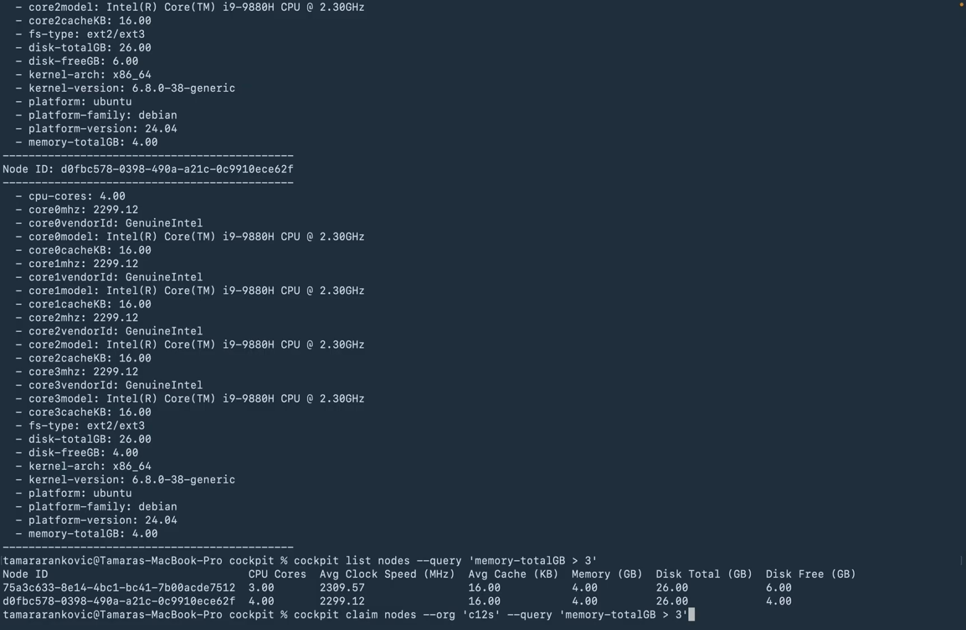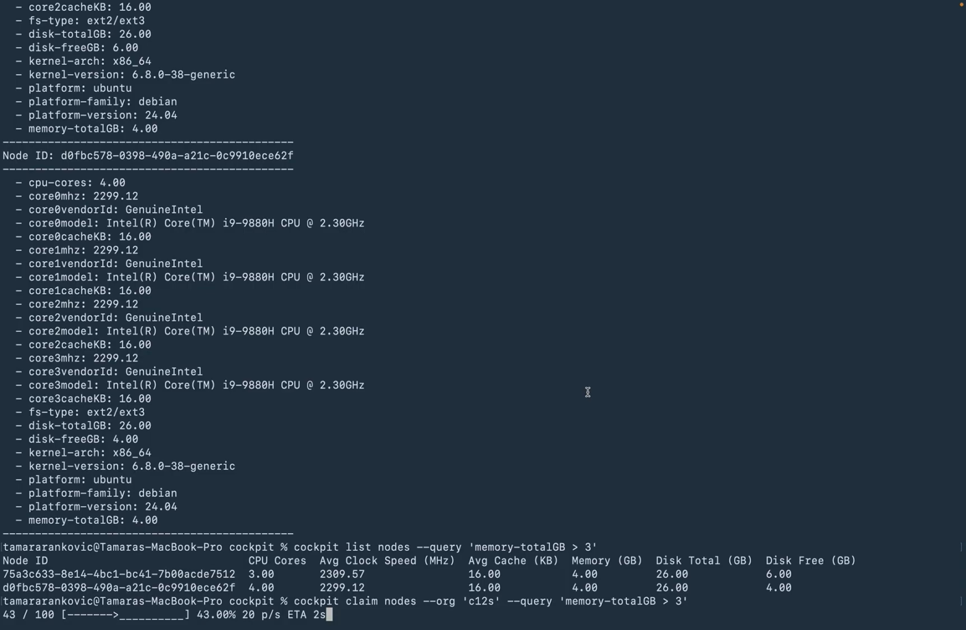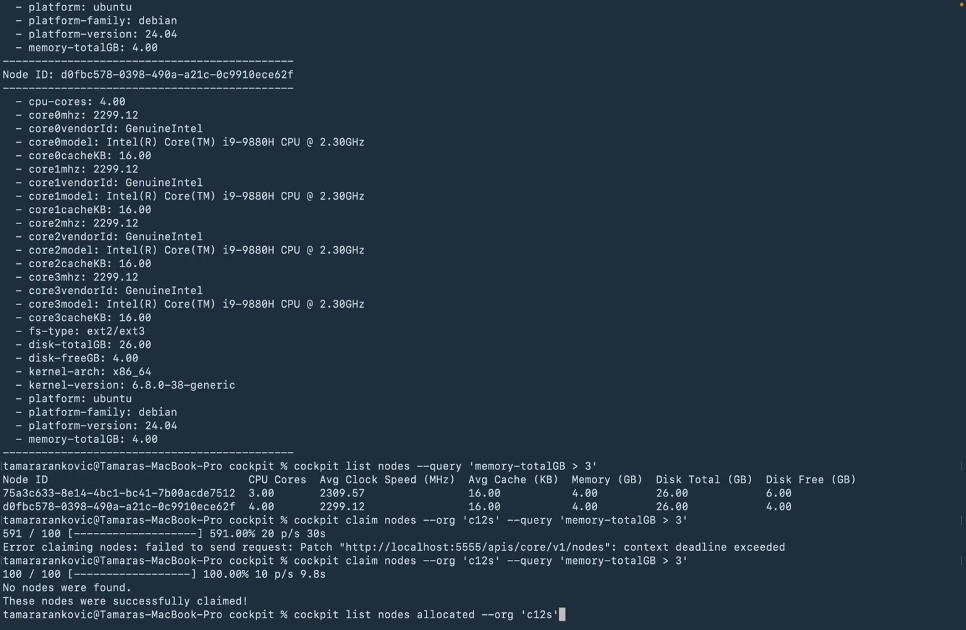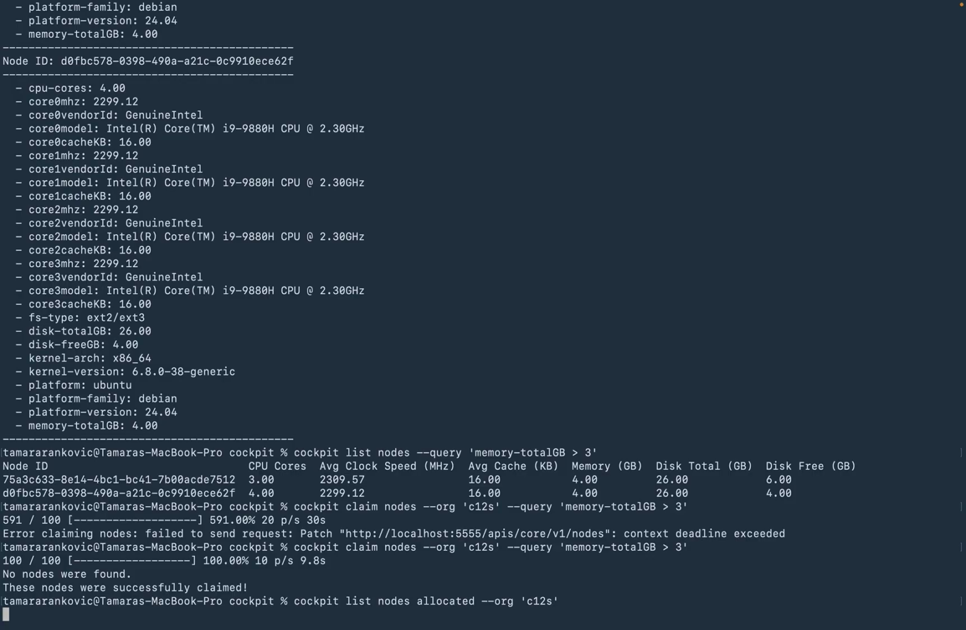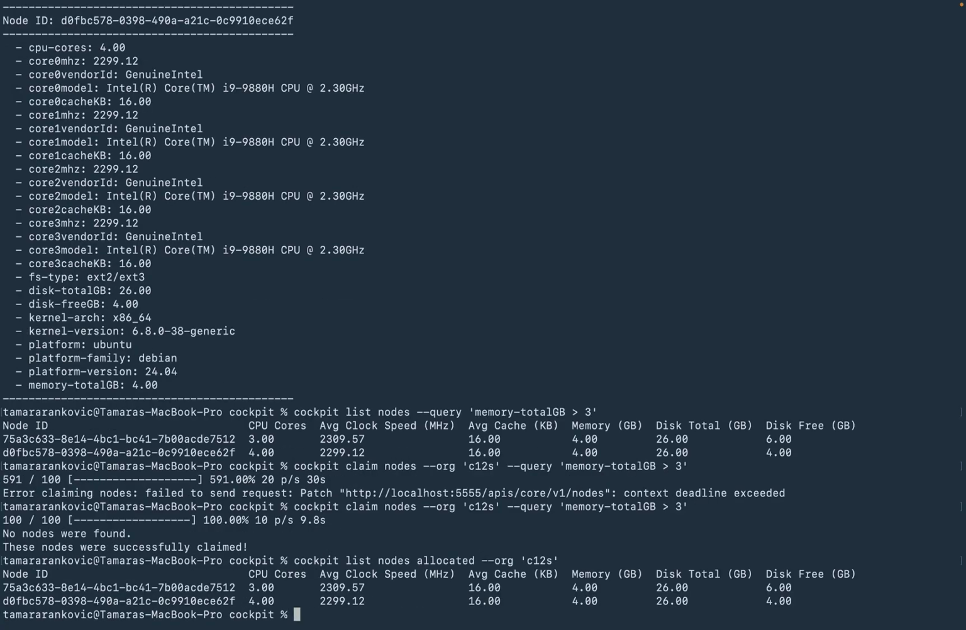Now when we want to dynamically create a swarm out of our machines, we can use a claim command, and we can query only the nodes that have more than 3 gigabytes of RAM. So these nodes will be used to create our swarm that we can implement other commands upon. Now that we successfully created our swarm, we can show all the nodes that are actually registered in the swarm. And as we can see, 2 out of 3 nodes are now part of the swarm, as we intended with the first command that creates a swarm dynamically.